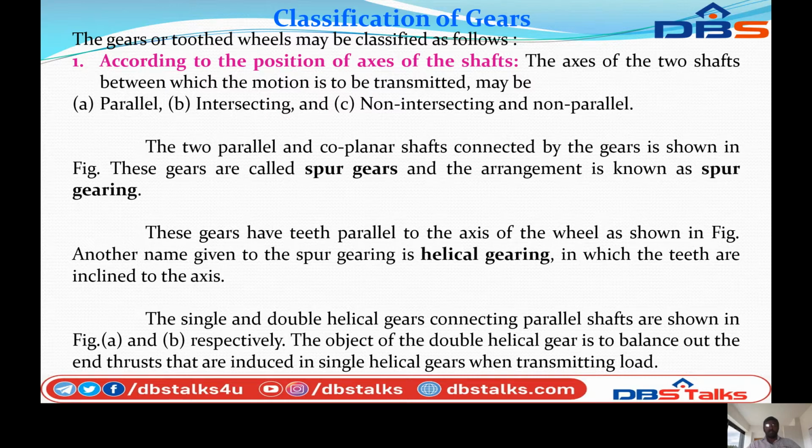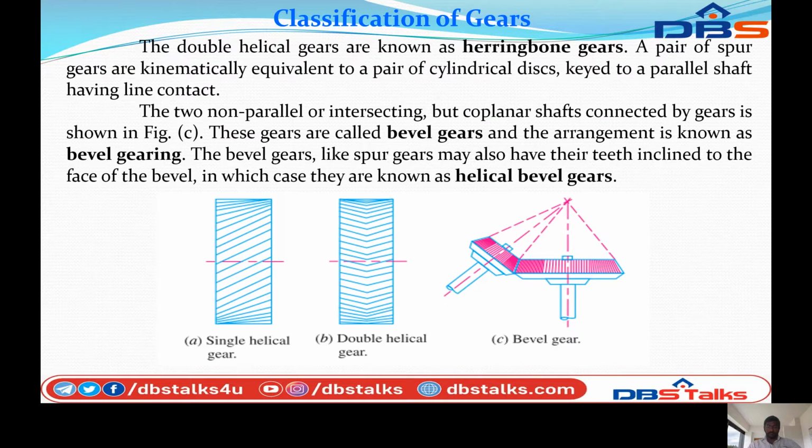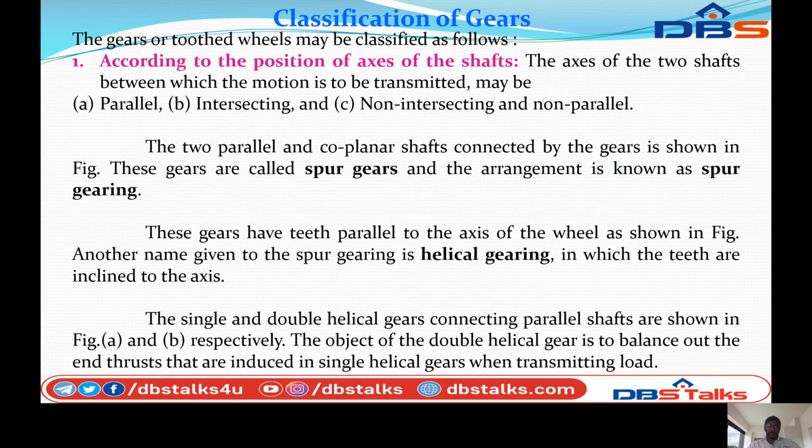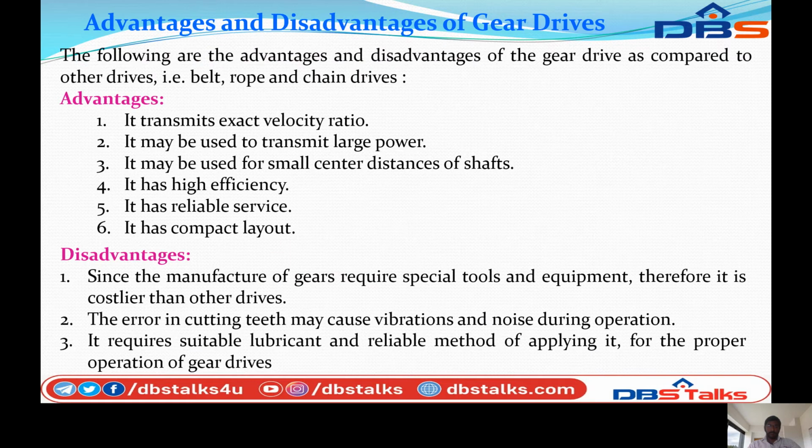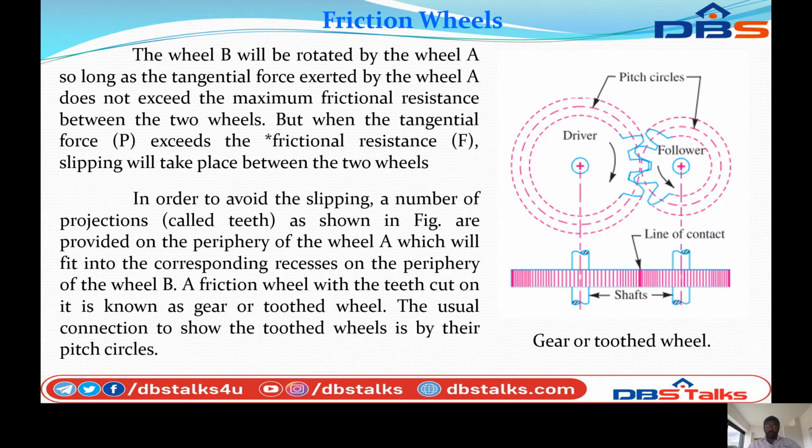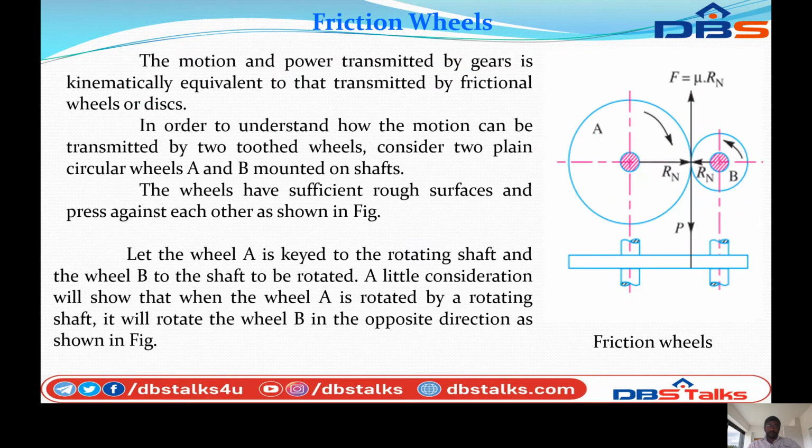These gears are called spur gears and the arrangement is known as spur gearing. So you can see the figure.